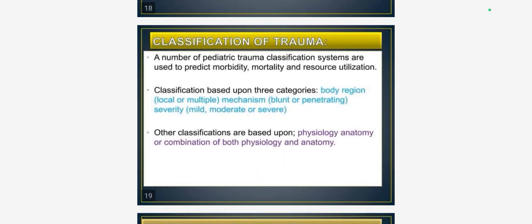Classification of trauma. A number of pediatric trauma classification systems are used to predict morbidity, mortality and resource utilization. Classification is based upon three categories: body region, local or multiple; and mechanism, blunt or penetrating.